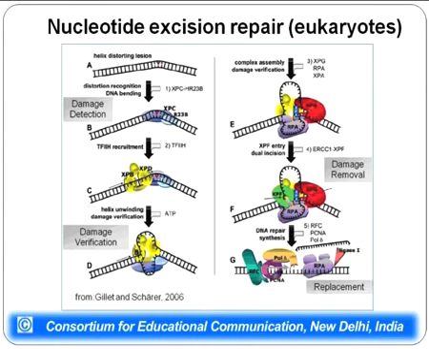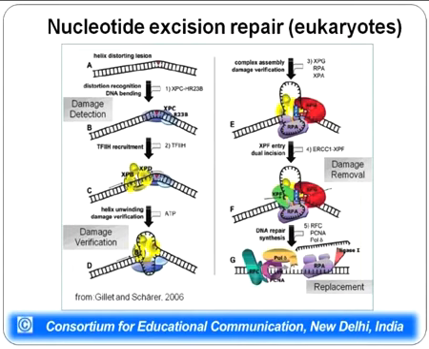A very important protein in this is ERCC1-XPF, which leads to incision at 2 sites, and this incision cuts out a stretch of nucleotides which has the damaged nucleotide incorporated in between.